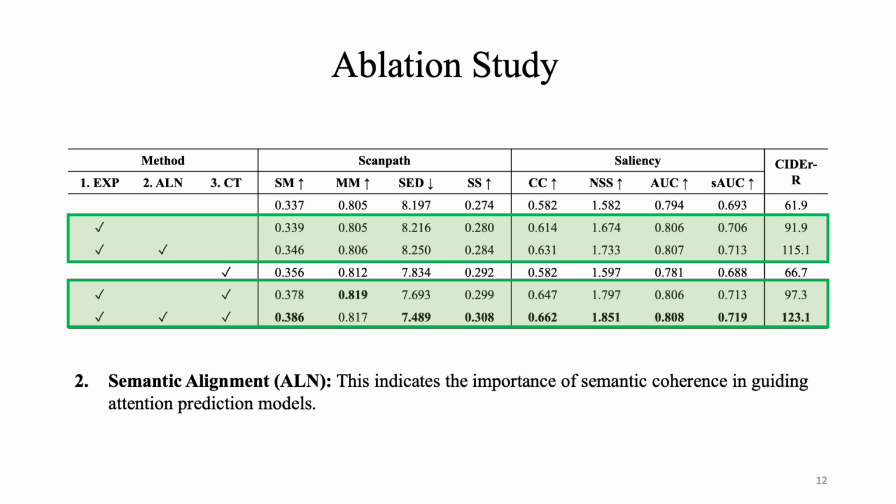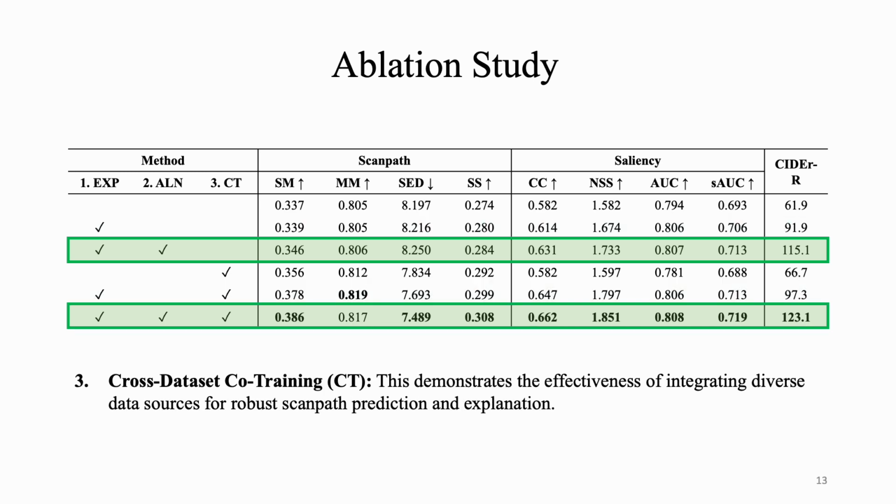Next, incorporating the semantic alignment mechanism further boosts the model's accuracy in both identifying the visual semantics of fixations and generating coherent explanations. These results emphasize the critical role of semantic coherence in guiding attention prediction models. Finally, our approach of cross-dataset co-training allows GazeXplain to learn from multiple datasets simultaneously and hence enriches the model's understanding, resulting in notable performance improvements across various datasets. These results demonstrate the effectiveness of combining diverse data for developing a more robust and generalizable model for scanpath prediction